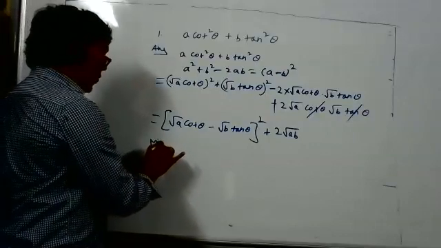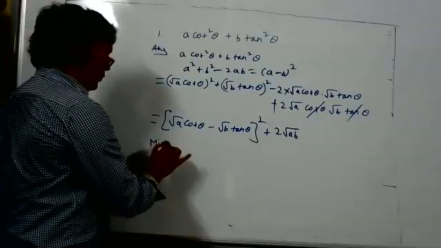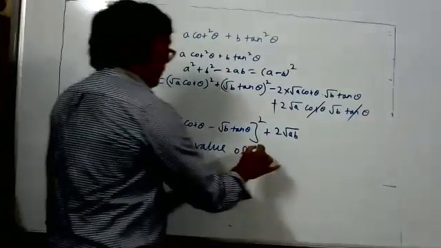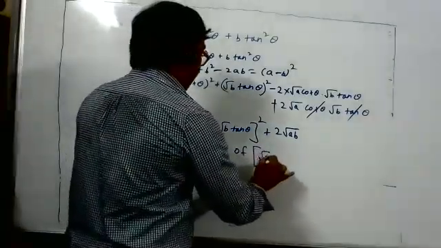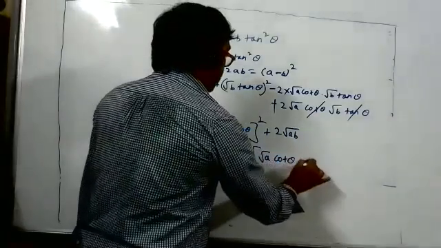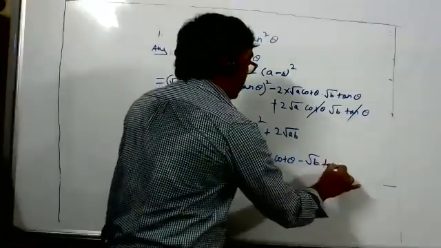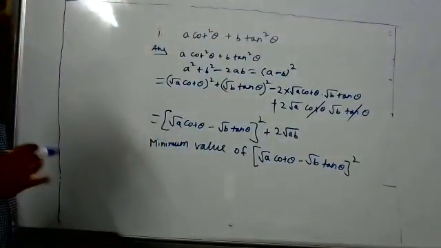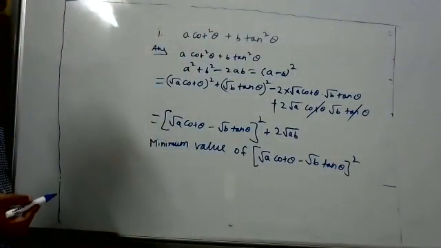Hey, what do we have to find? Minimum or maximum value? Minimum, sir. The minimum value of (root A cot theta minus root B tan theta) whole square. What is the minimum value of root A cot theta minus root B tan theta whole square?